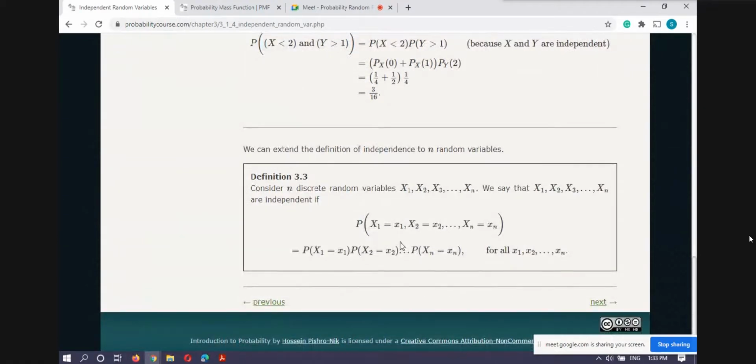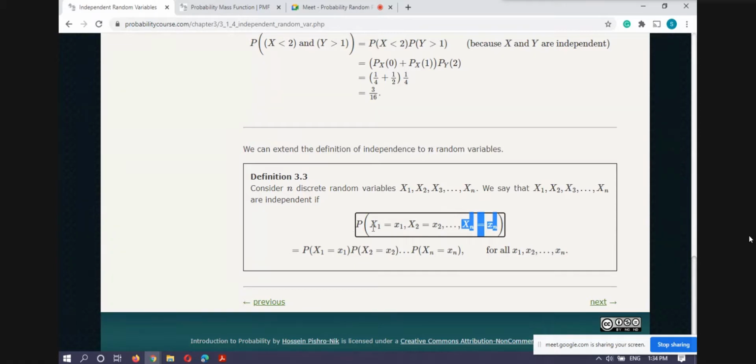Now, if we have n discrete random variables X1, X2, X3, up to Xn, then we say that they are mutually independent if, and again this comma means intersection, keep this in mind: X1 equal to x1 is one event, intersection with X2 equal to x2 is another event, intersection with all of them, up to Xn equal to xn.